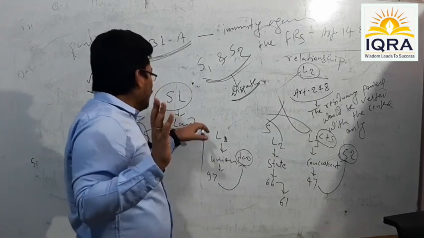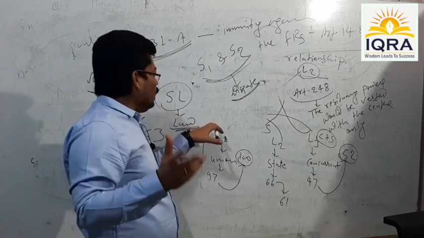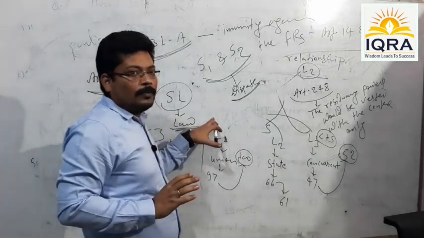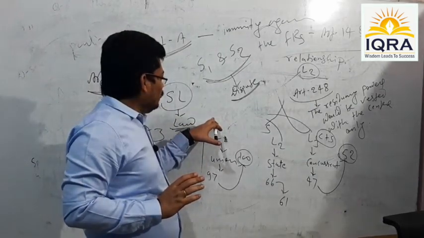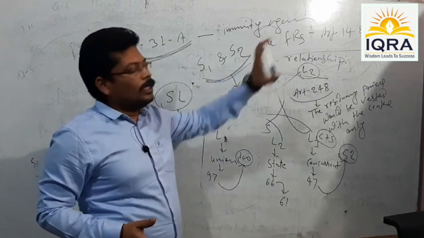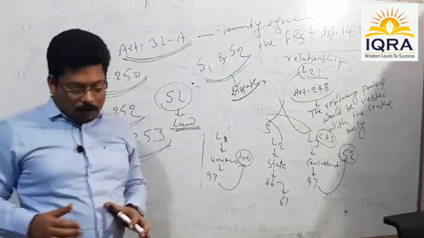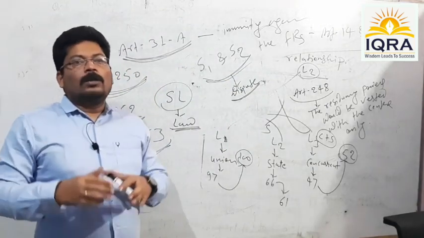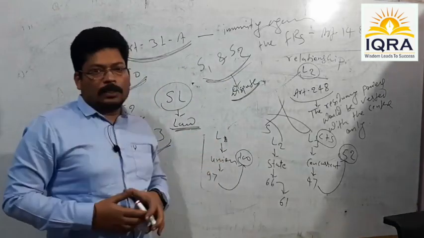So, it can be made operational only when it is provided with some sort of immunity against Article 14 and 19. Now the question is, how shall the immunity be provided to such legislation?